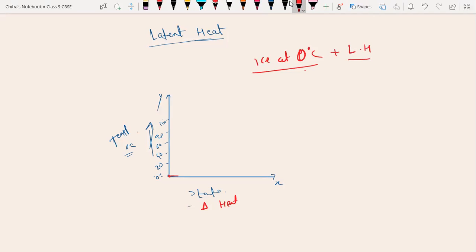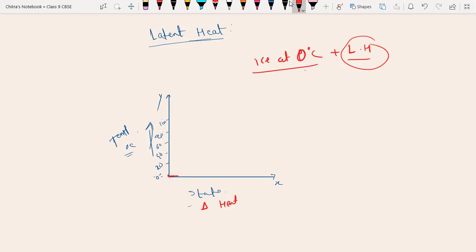That heat is absorbed or released by the substance where the state of the substance changes from solid to liquid, or liquid to gas, or gas to liquid, or liquid to solid, without change in temperature. That heat is called latent heat. What is latent heat? It is the heat required to change the state of matter without change in temperature. That heat is called latent heat.